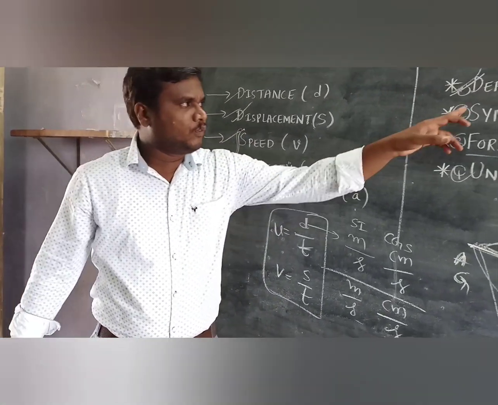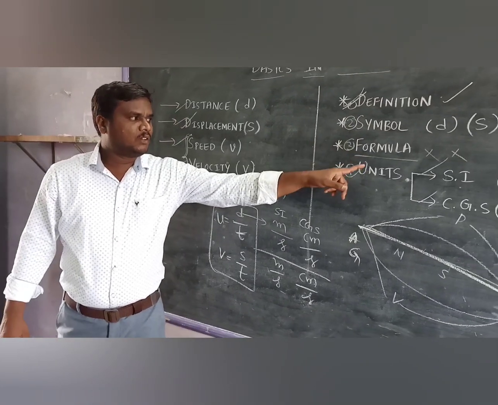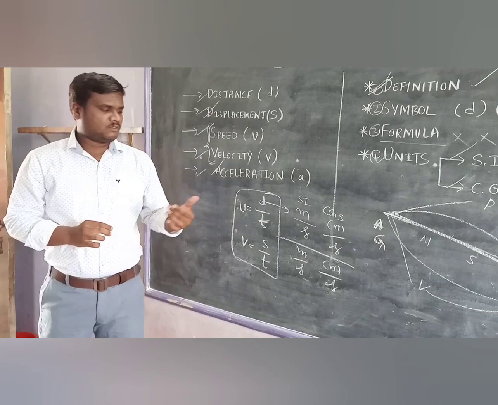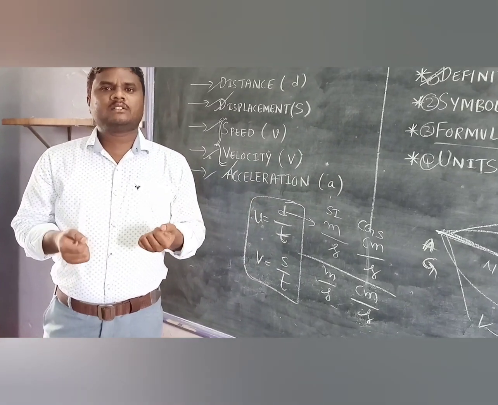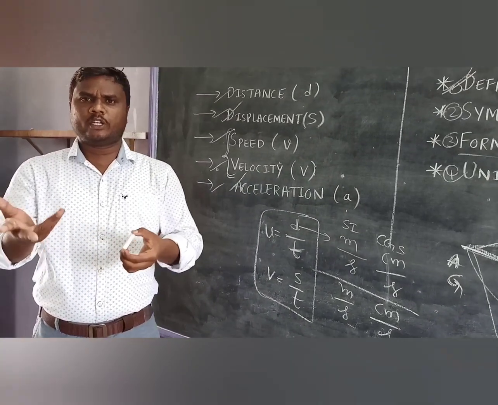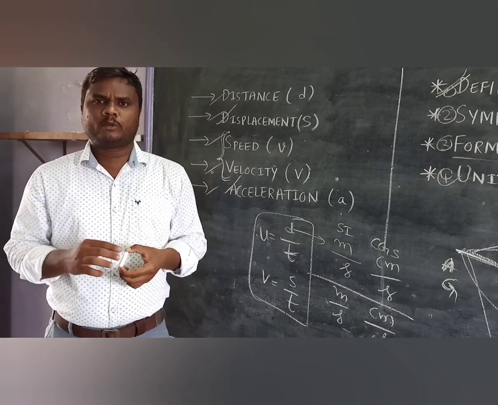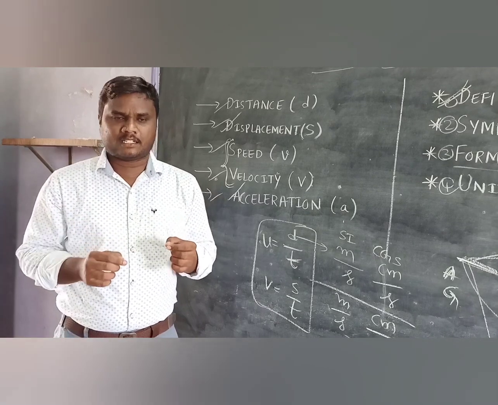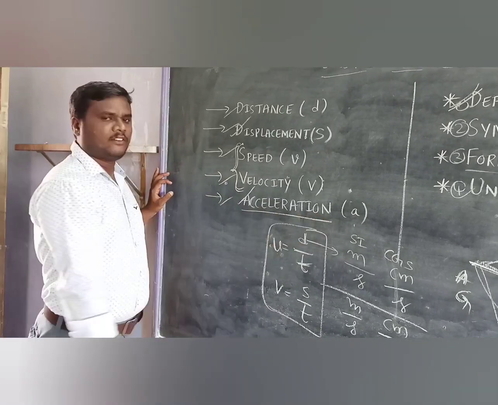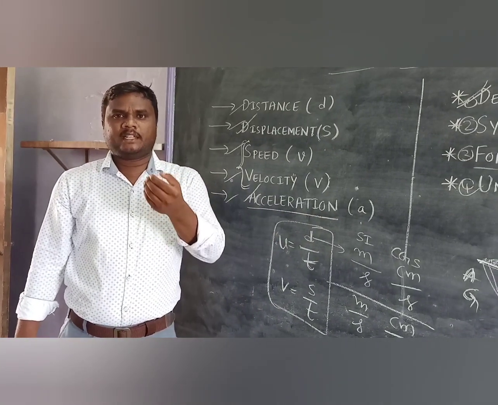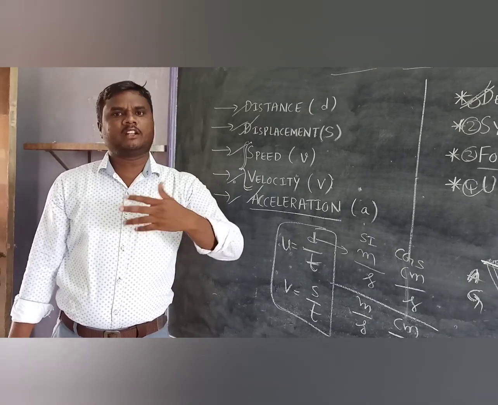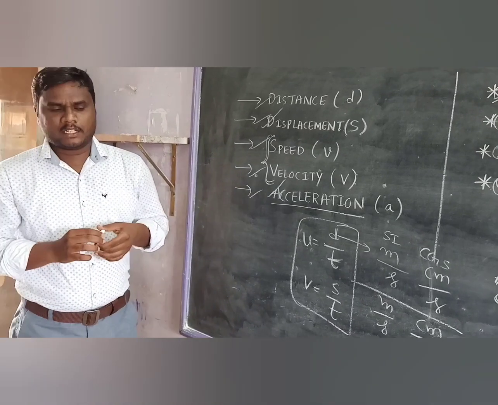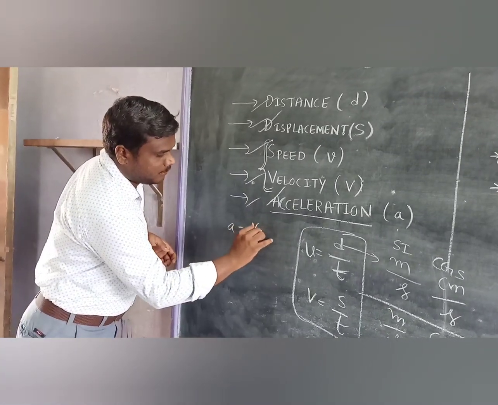As I already said before, we have the definition, symbol, formula and its units. The final one is acceleration. This word generally we use when we are going on a motorbike with our parents or with our brother. Someone will say accelerator. That is not accelerator, that is acceleration. The name itself indicates slowly increasing some magnitude. That may be speed or velocity or whatever it may be. So the formula for acceleration is a equals v minus u by t.